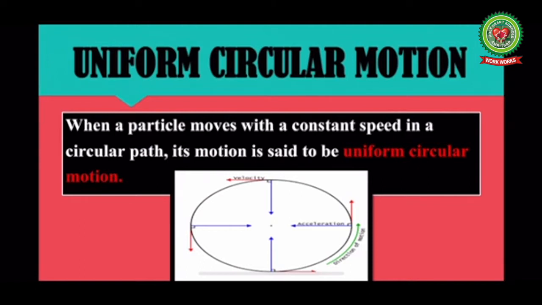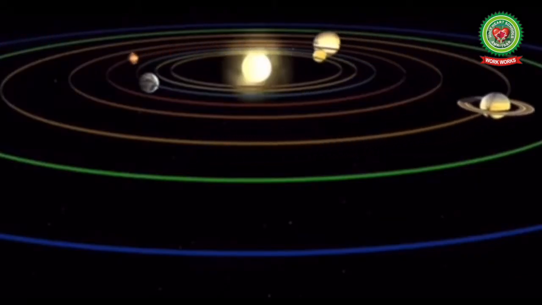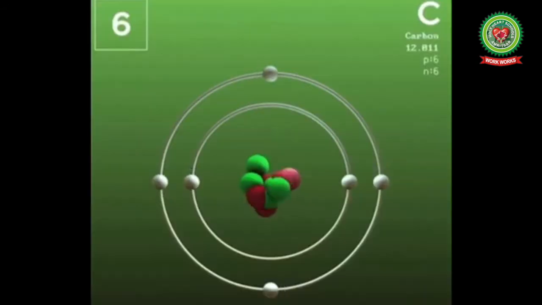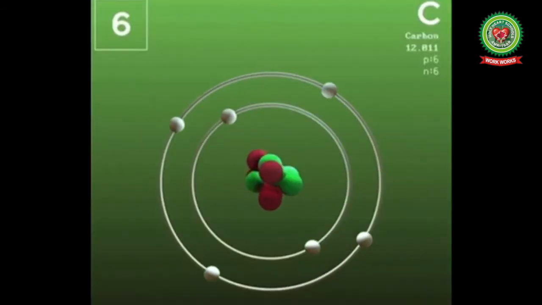When a particle moves with a constant speed in a circular path, its motion is said to be uniform circular motion. Some examples of uniform circular motion are motion of planets around the sun, car moving in a circular path with a uniform speed, and electrons revolving around the nucleus.